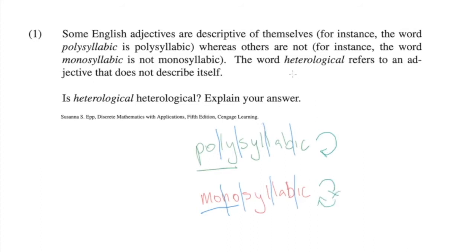Okay, the word heterological refers to an adjective that does not describe itself. I personally have never heard of this word before, but hetero means different. I'm assuming that this means that the form of the adjective and the meaning of the adjective are different. So is heterological heterological? Explain your answer. Okay, so what we've done here is we've got this arrow, which means self-describing. This arrow here means that something is not self-describing. So let's have a look at heterological and try to decide if it's self-describing or not self-describing.